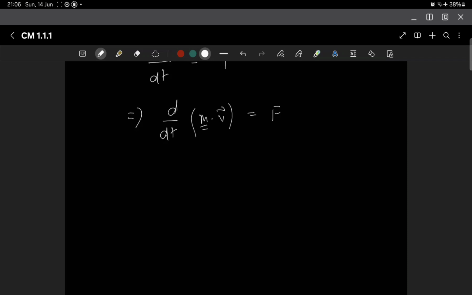But usually the mass is a constant, and then if you know calculus, you know that this can be written as m dv/dt = F, right? I've just taken the differential operator and applied it to the velocity. So this is Newton's second law in case the mass is constant, so if m dot is equal to 0. Usually I also denote m dot as the time derivative of m. So for any quantity A, A dot is just dA/dt, right?